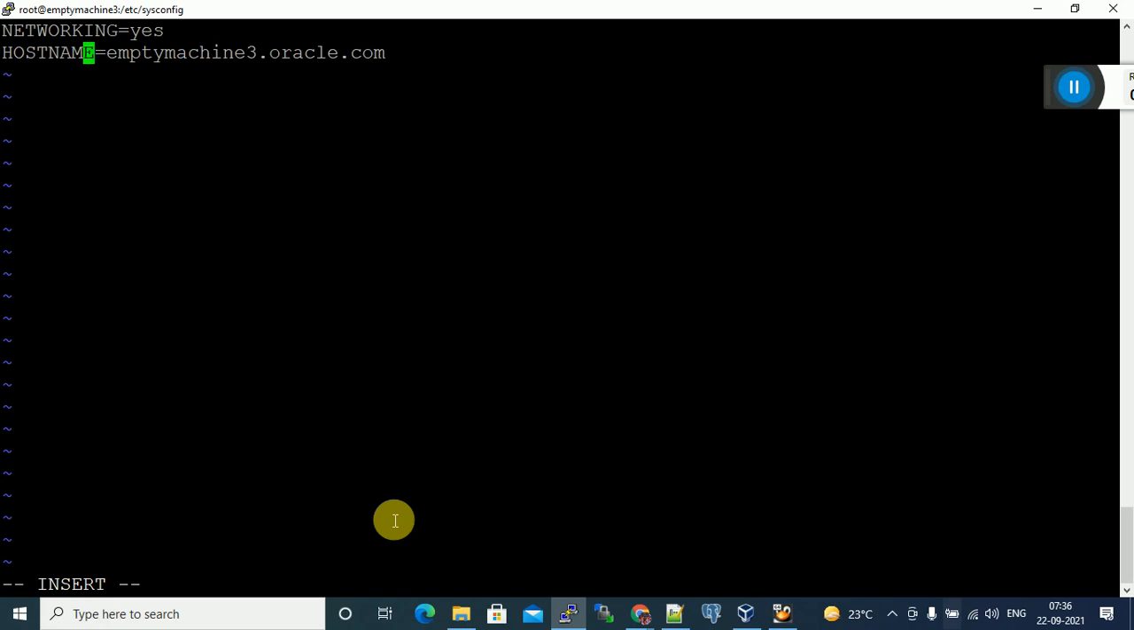Go to mtmission3. Which one do you want to change? I want to change mtmission3 to 2. Press Escape on your laptop. Then press Shift colon, WQ, Shift 1. It will save the data in this file.